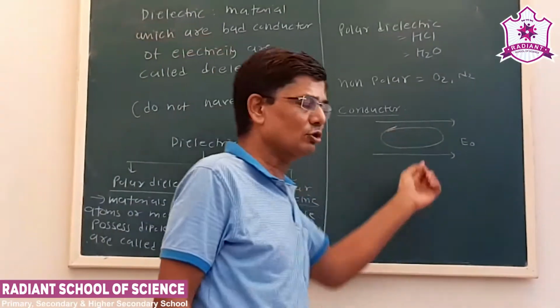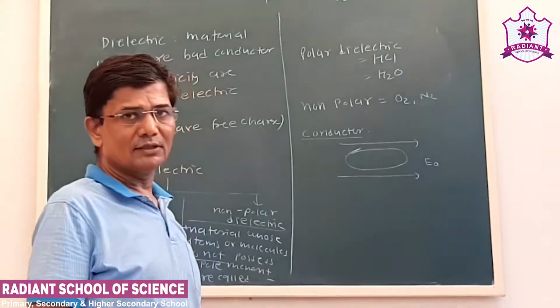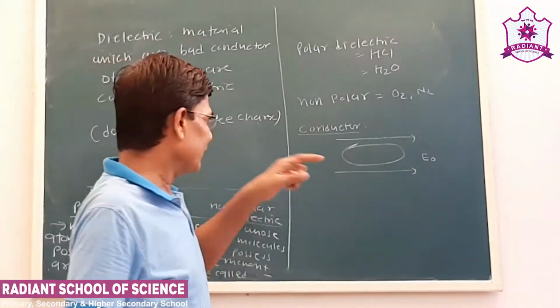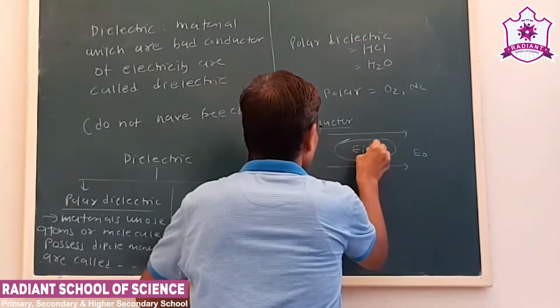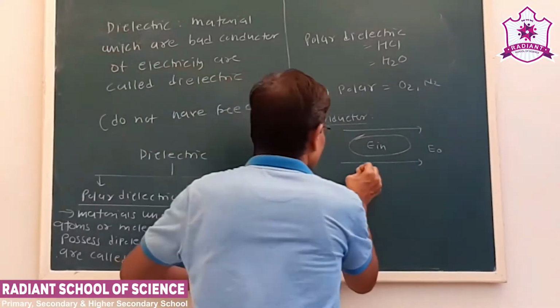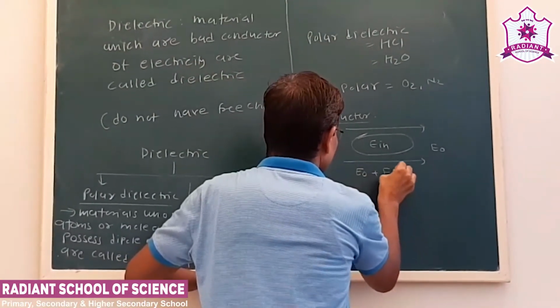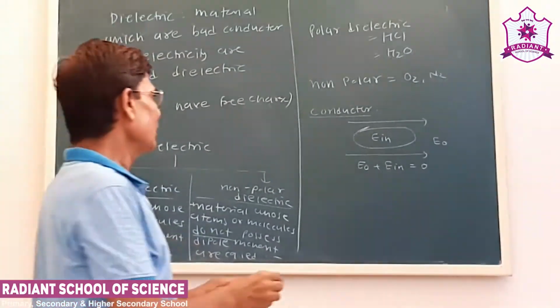See, because of the force of the electric field, an electric field will be induced inside the conductor, that will be E_in. But the arrangement of this electric field will be such that E0 plus E_in will be 0. Okay, both will cancel each other.